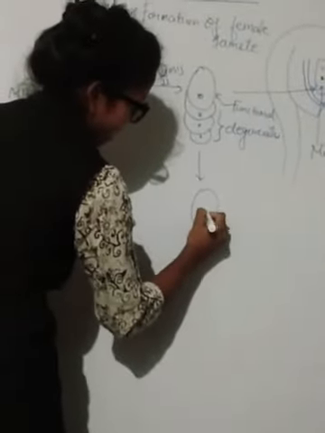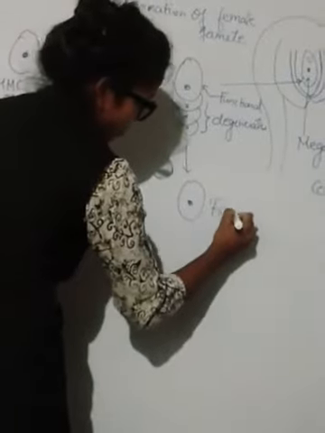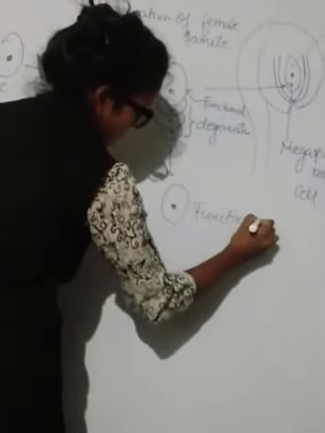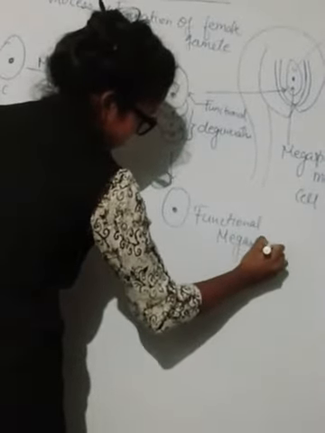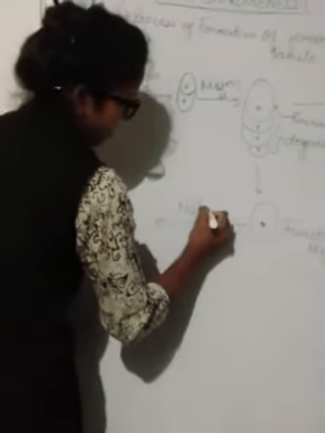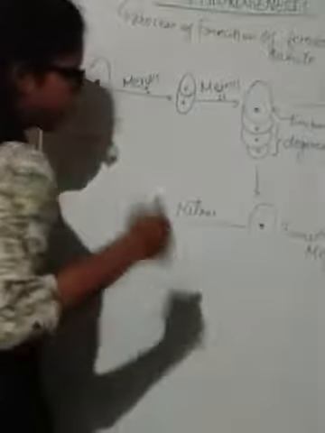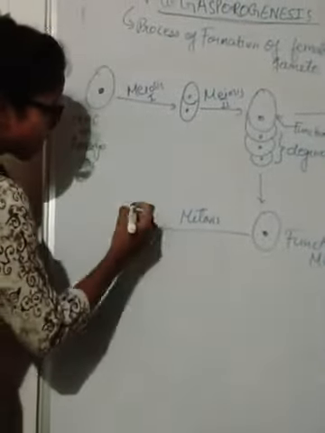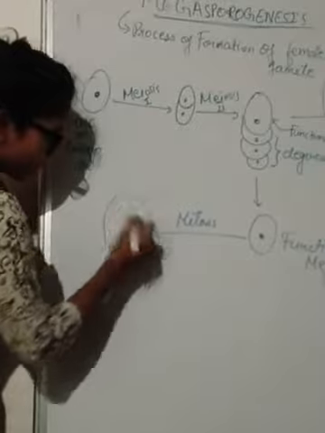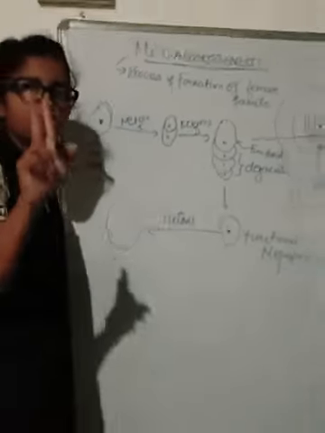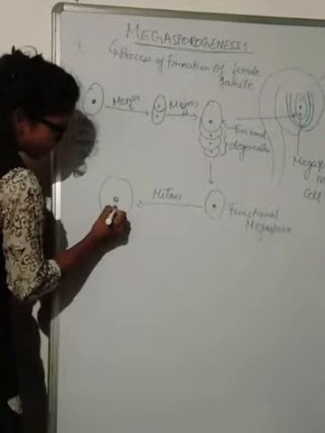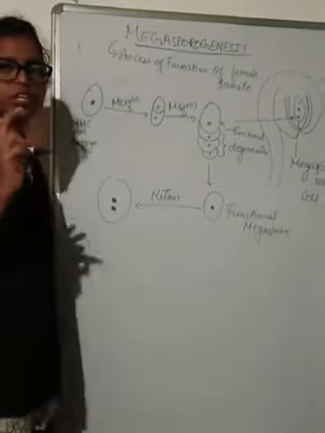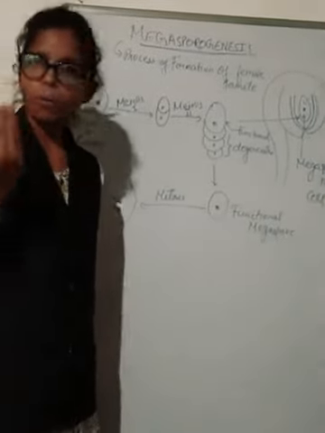Now we will see the next process. I am drawing the functional megaspore once again here. Further, it will undergo mitosis division. During the mitosis division, what will happen? This nucleus will divide into 2. The nucleus will divide into 2 in this way.